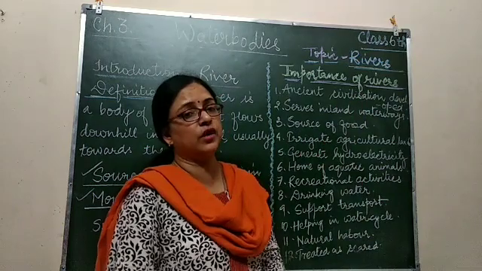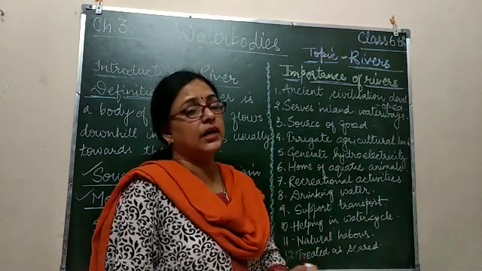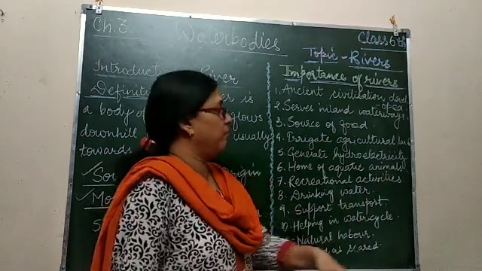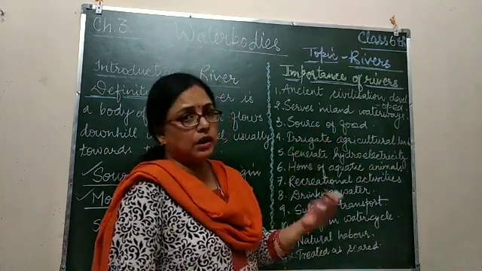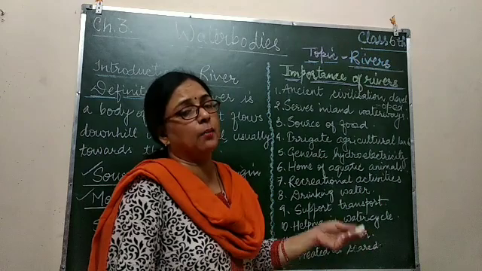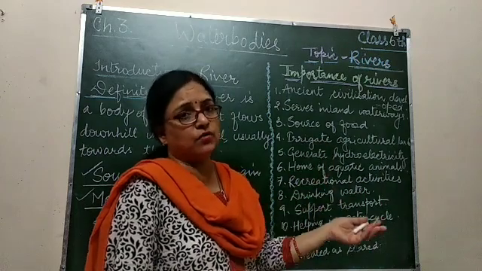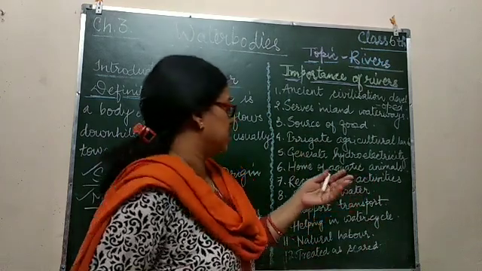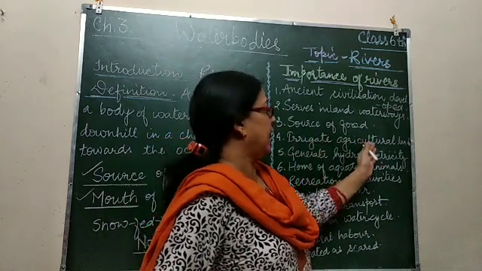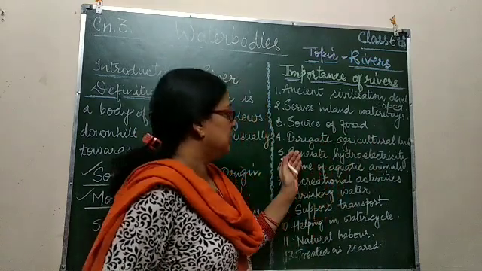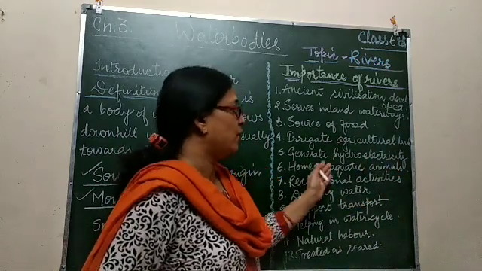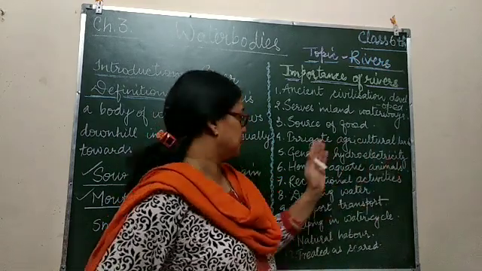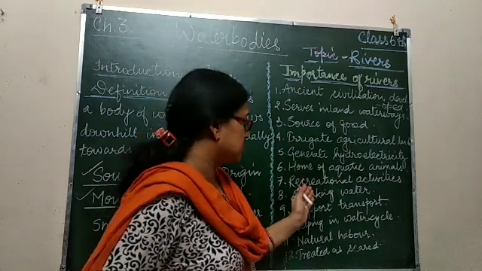Rivers serve as inland waterways, for transport. Then source of food, which I already explained in the importance of lakes and oceans. Then irrigating agricultural land, generating hydroelectricity, and being the home of aquatic animals, which get shelter there.